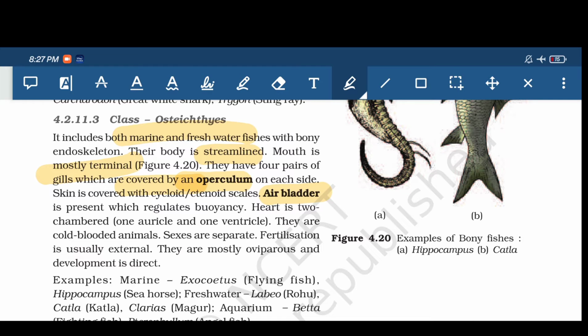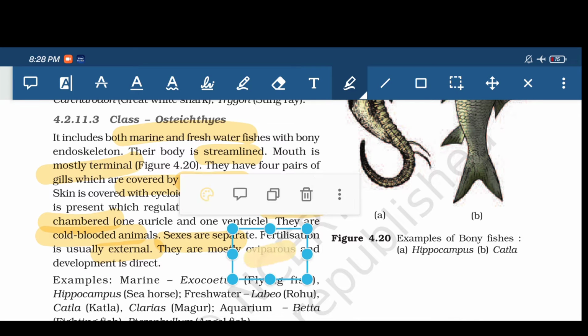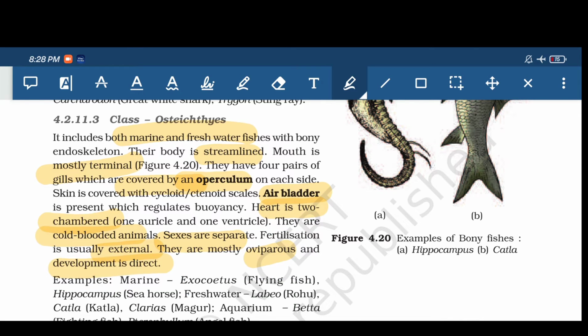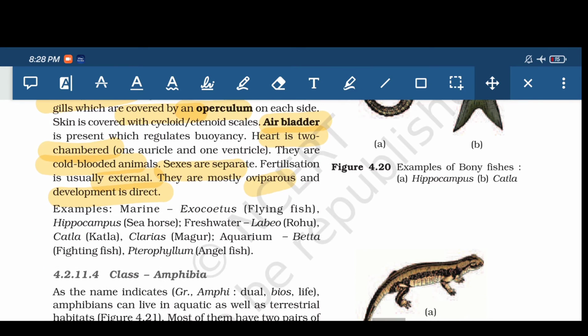Heart is two chambered, one auricle and one ventricle. They are cold blooded animals, sexes are separate, fertilization is usually external, they are mostly oviparous and development is direct. So first thing is they are cold blooded animals, sexes are separate, external fertilization, then oviparous, and then direct kind of development.